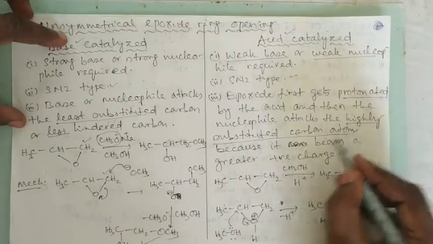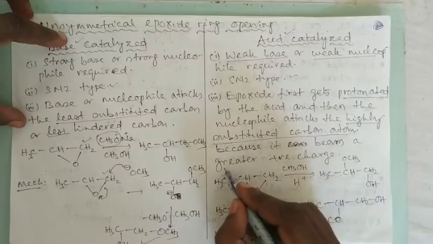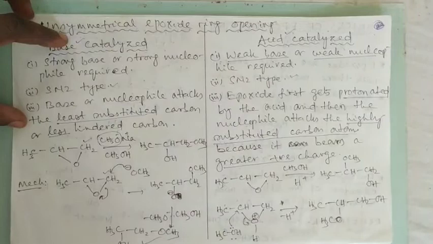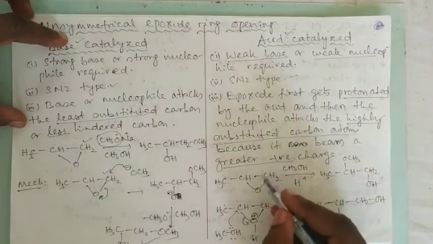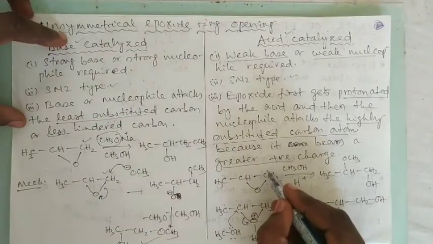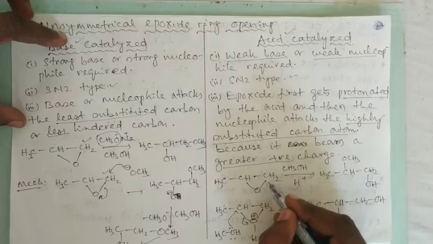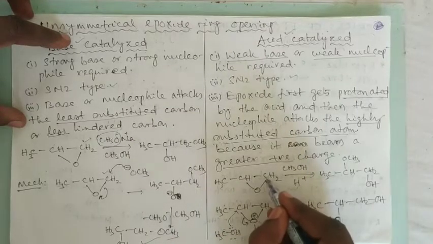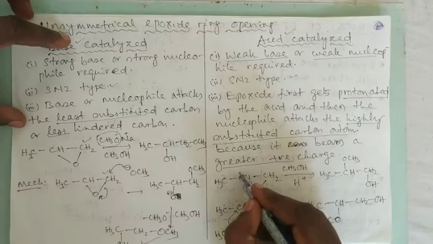the highly substituted carbon atom is assumed to have more positive charge. Why? Because if the positive charge is here, it will be primary type, and if the positive charge is here, it is secondary type, and secondary carbocation is more stable than primary carbocation. So here more positive charge is available.